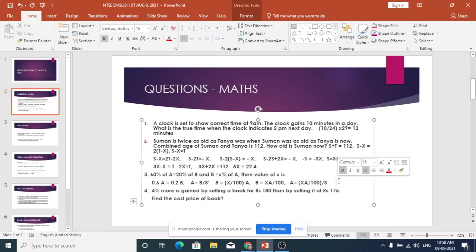So 1 is equal to X by 100 divided by 3. That is 3 is equal to X by 100.